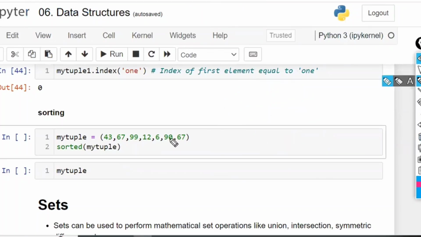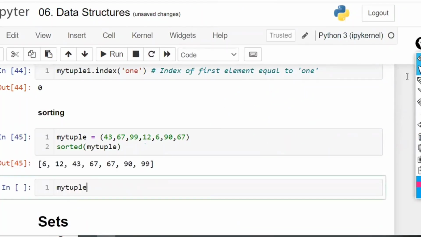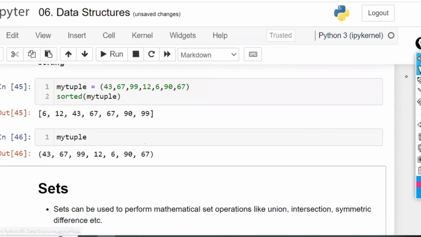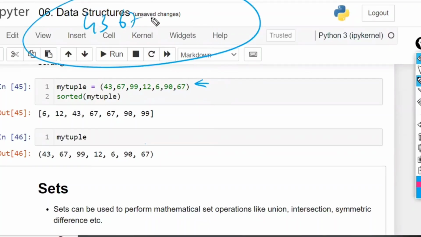Similarly, here also I am just printing the sorted values. The original data is not going to change. The original data remains as it is. It is not replaced in the original data. Just it is printing only. For example, this line: 43, 67, 99, 12, 6, 90, 67, and the name is my tuple.